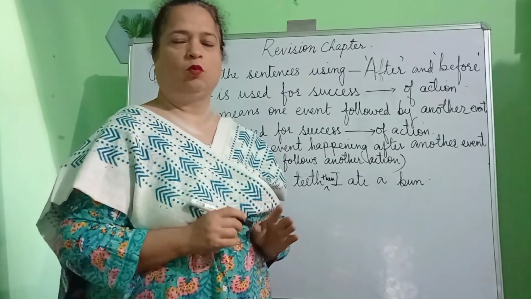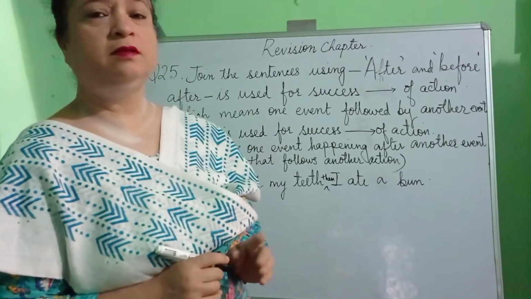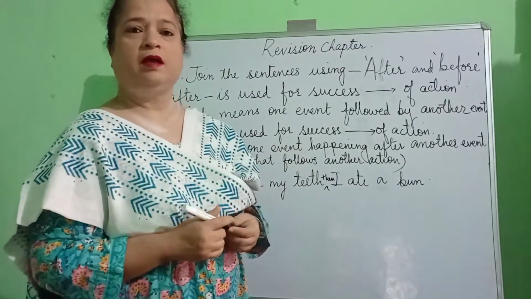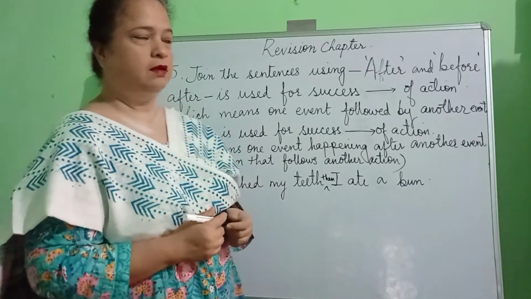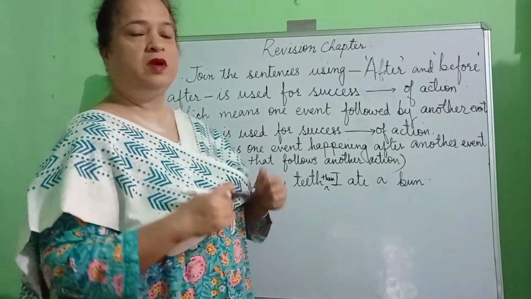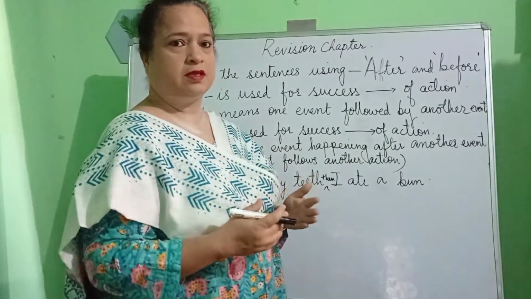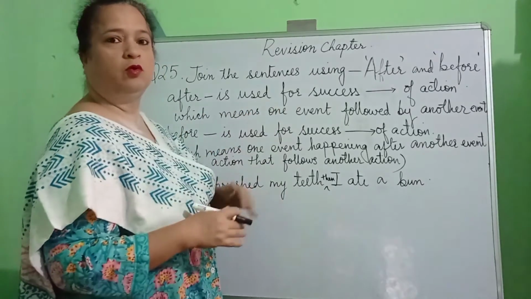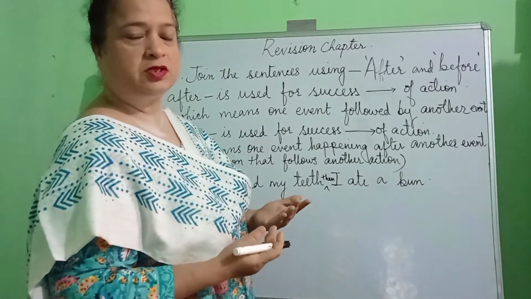Now children, what do we mean by after and before? After means baad mein and before means pehle. Now where do we use these words? After is used when we have success of completing one action followed by another action.